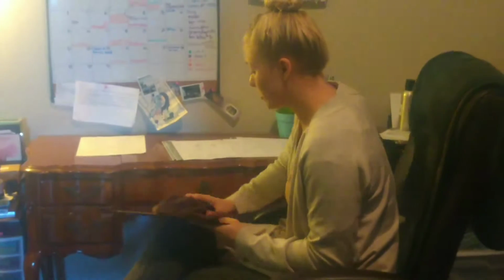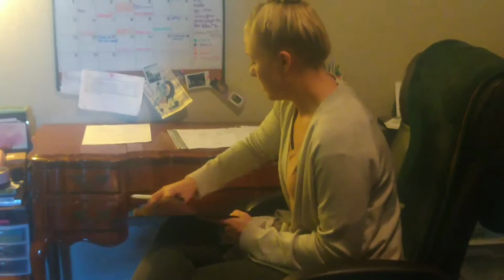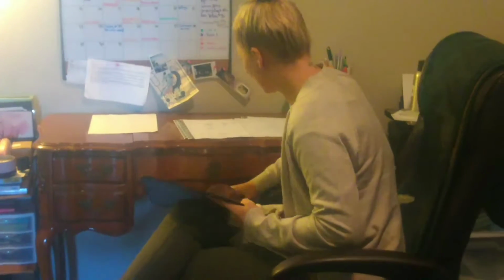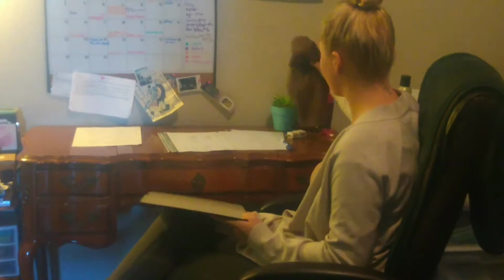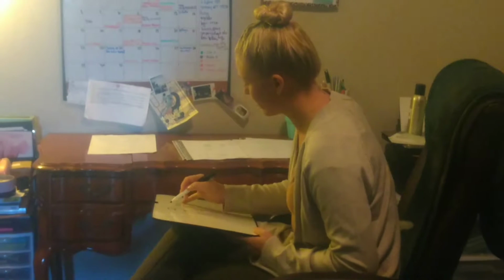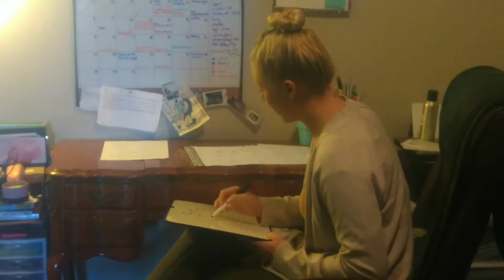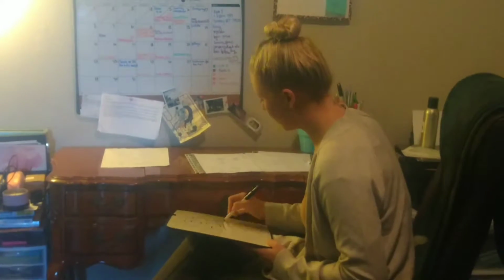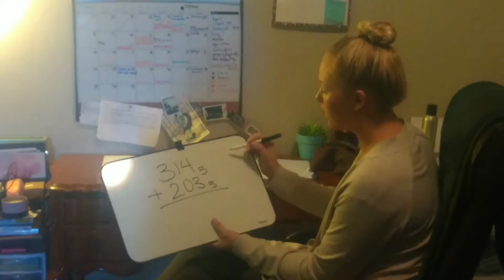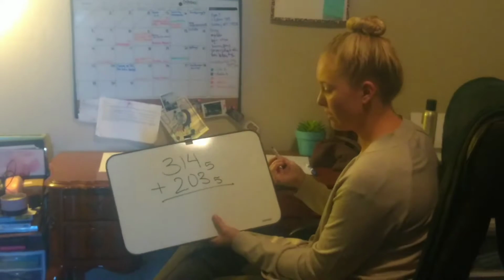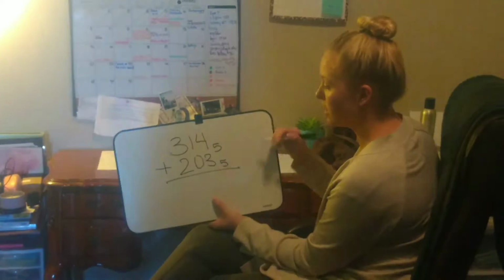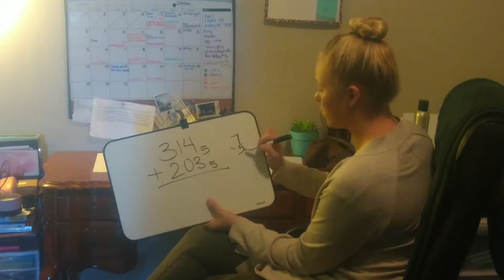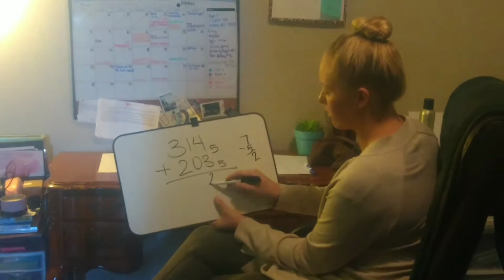Now we're going to move to the traditional method, although using bases, it's a little different. So our base is going to be 5, so we have to regroup at 5. So we're going to have 314 in base 5 plus 203 in base 5. So 4 plus 3 is 7. That's going to max out that unit because we have 7 minus 5 is 2. So that's our remainder. Our remainder is going to go there.